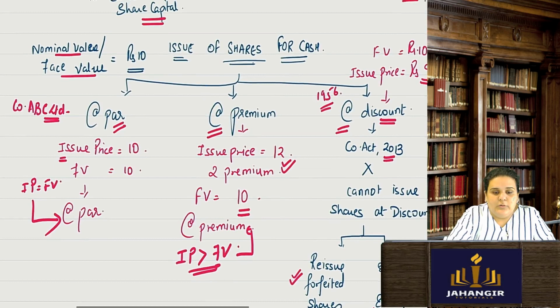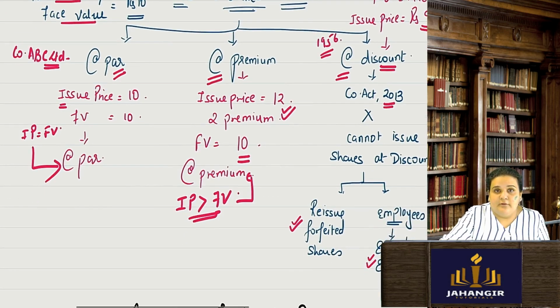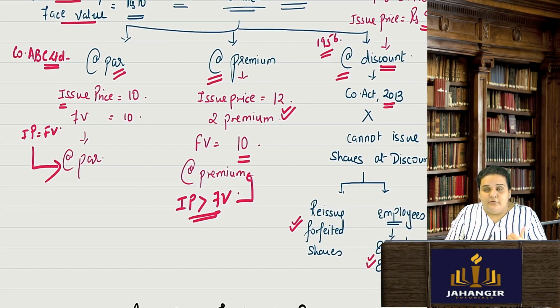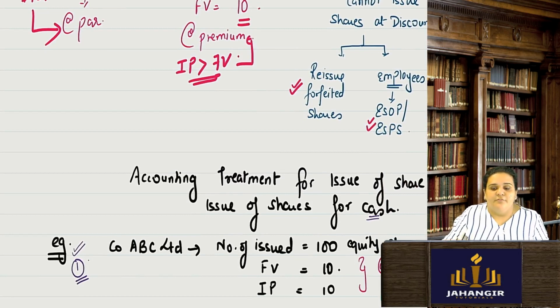We will see the entire accounting treatment for the issue of shares for cash: whether it is at par, if it is at a premium how the securities premium is recorded, and the accounting treatment when there are calls in arrears, share forfeiture, and reissue of shares. So in my next video, we have the entire accounting treatment for issue of shares for cash.